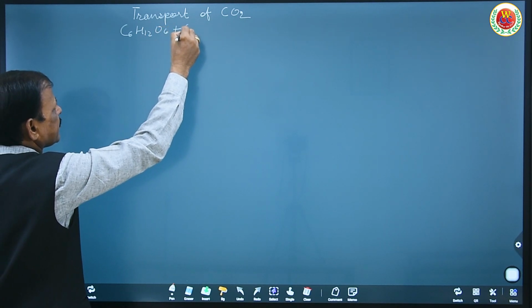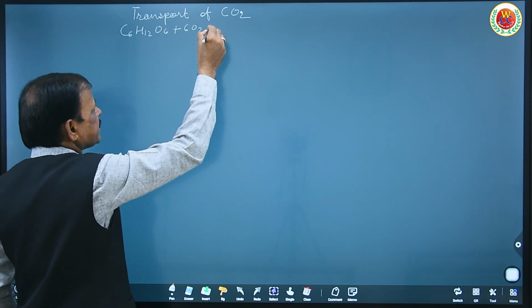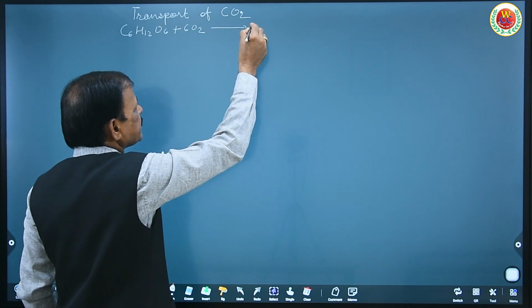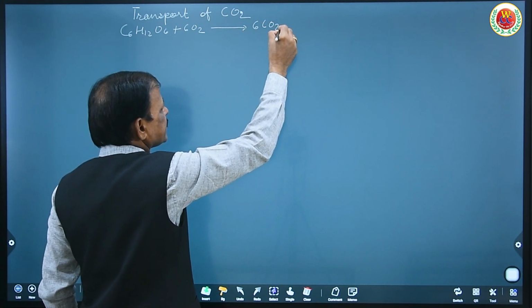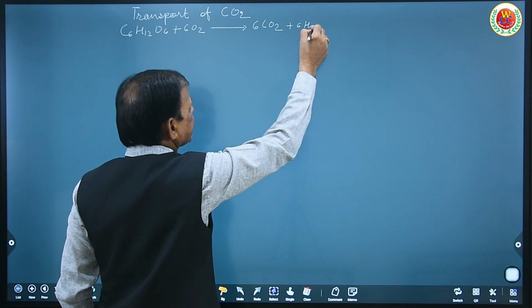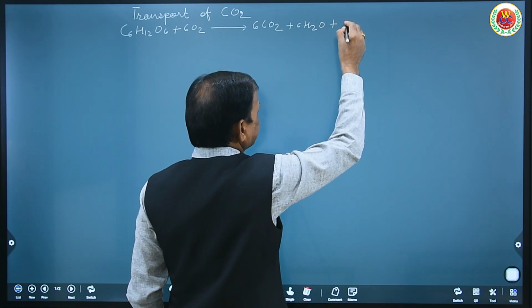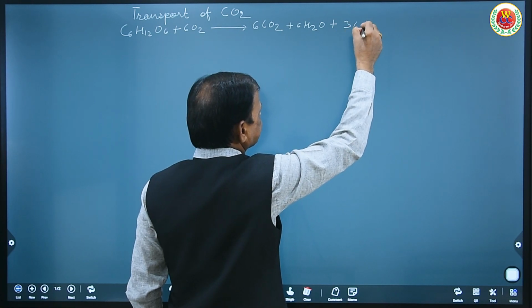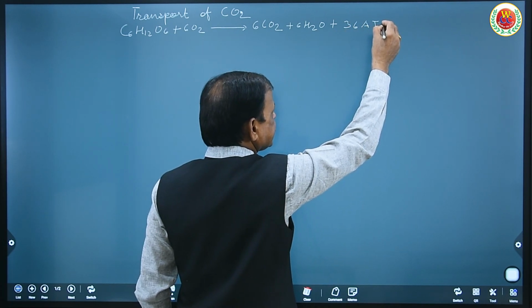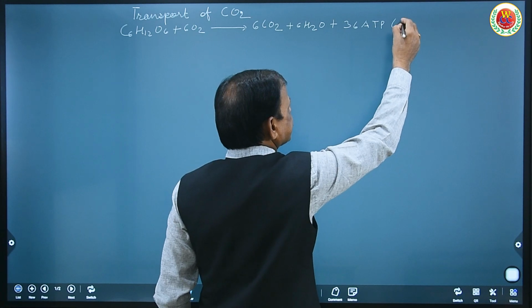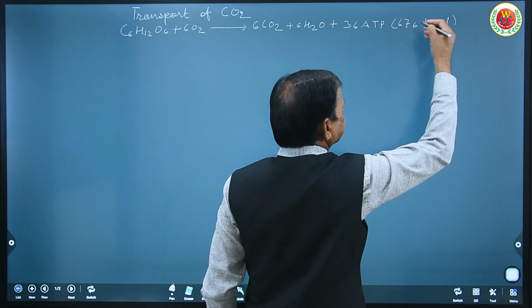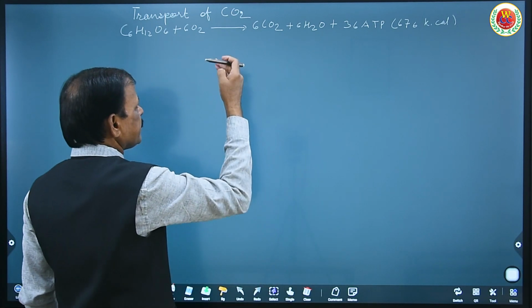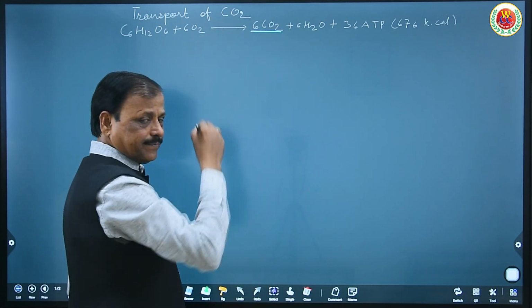C6H12O6 undergoes breakdown, that is oxidation, in our body, continuously producing carbon dioxide: 6CO2 plus 6H2O plus 36 ATP, that is 676 kilocalorie energy. So the byproduct of respiration is carbon dioxide.